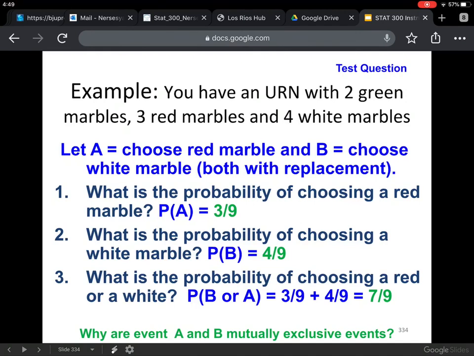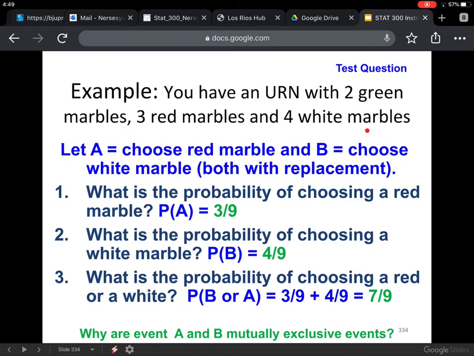Let's think about why these 2 events are mutually exclusive. If we have these green, red, and white marbles, what does it mean that I would have a green and white marble, or a green and red marble? That means that the same one marble has both colors on it, red and green, or red and white, or green and white.